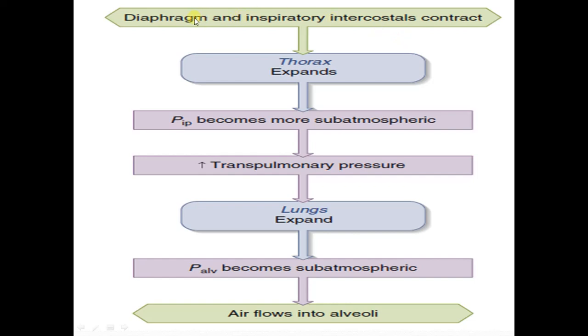So quickly we will go through it. The diaphragm and inspiratory muscles, that are the external intercostals, contract, causing expansion of the thorax. There is a drop in the intrapulmonary pressure, and intrapleural pressure becomes more subatmospheric. There is an increase in the transpulmonary pressure and the lungs expand.